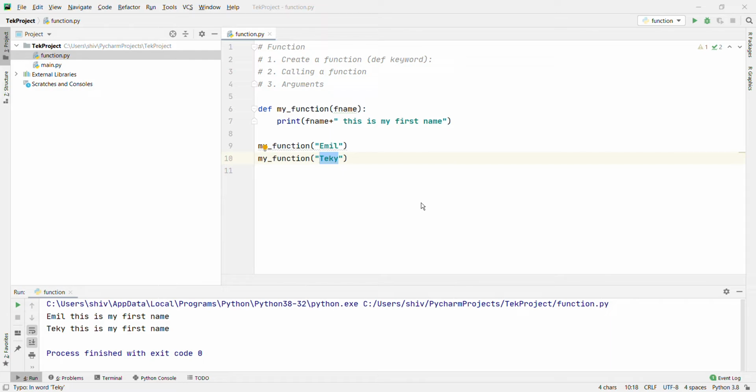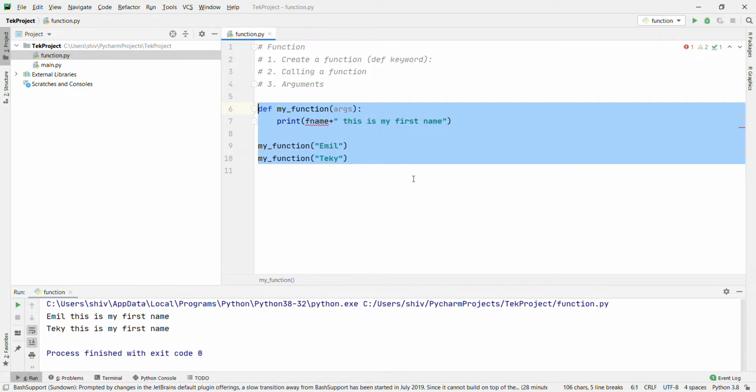Arguments are often shortened to args in Python documentation, which is what we normally use. Now we are going to parameters or arguments.